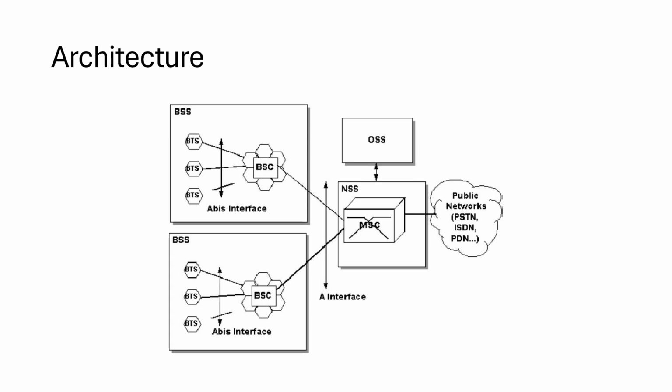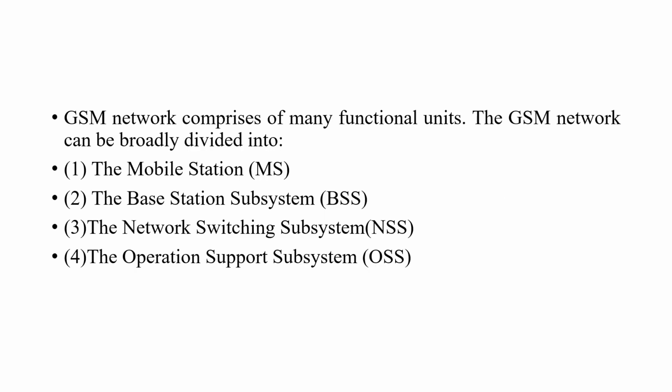So here BSS is the base station subsystem, and it consists of a number of base stations, and all the base stations are controlled by the BSC, base station control unit, and a number of BSCs are controlled by the MSC, which is further connected to the PSTN switch. And in depth we can see the operation of this GSM system. GSM network can perform various functions. So it is broadly classified as mobile station, base station subsystem, network switching subsystem, as well as operation support subsystem.